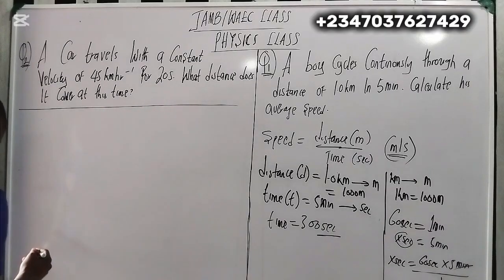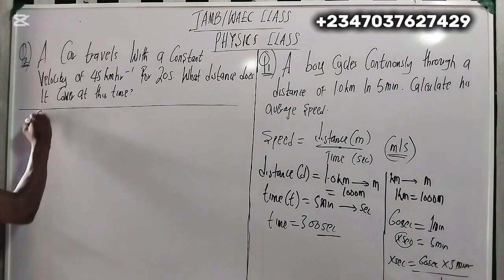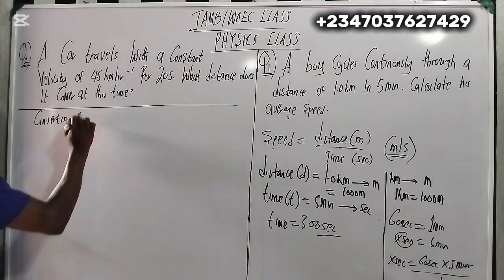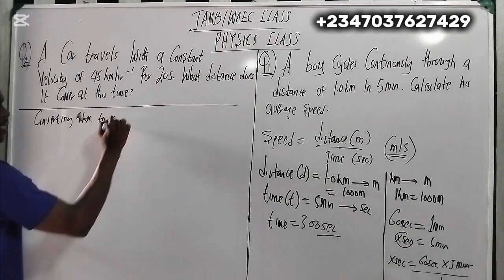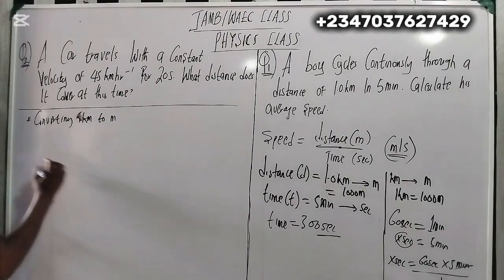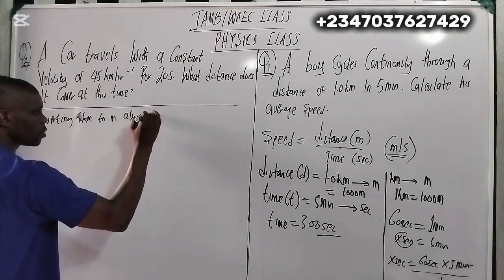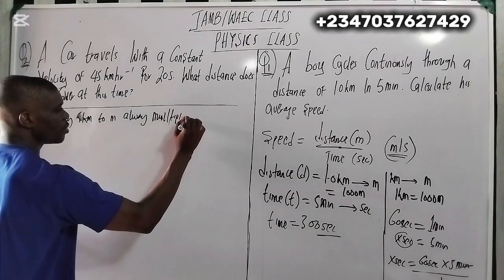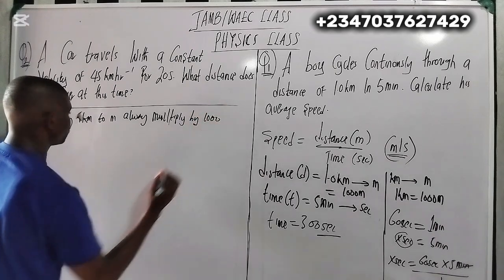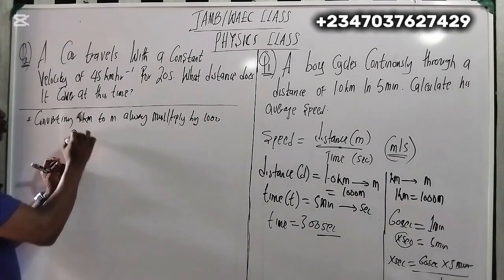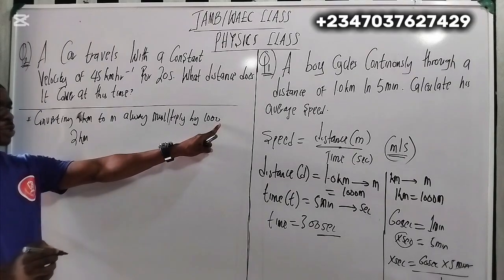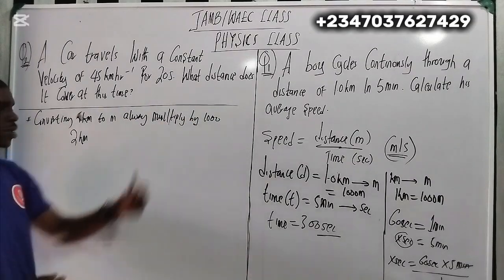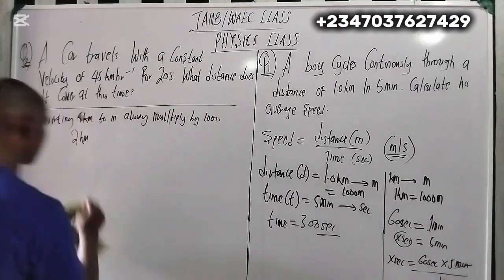Okay. So now, if you are converting kilometer to meter, always multiply by 1000. Do you understand? So if for example you have 2 kilometers, I have to multiply by 1000 to get 2000 meters. Or if it is 1.5, I have to multiply it too. So this is what you need to put in mind here.